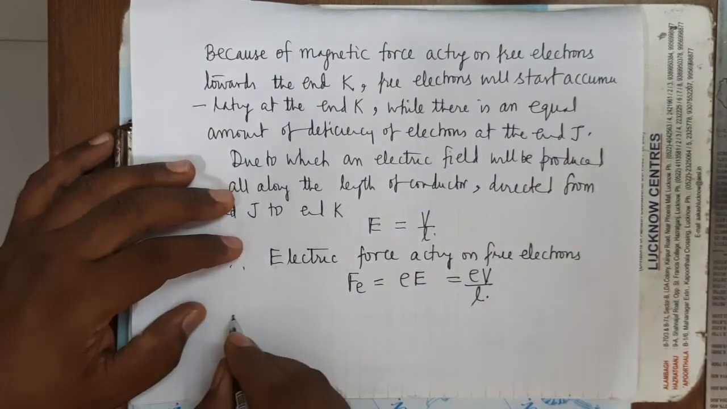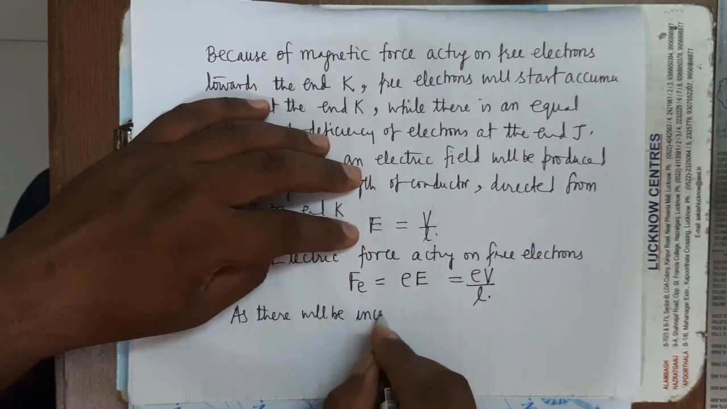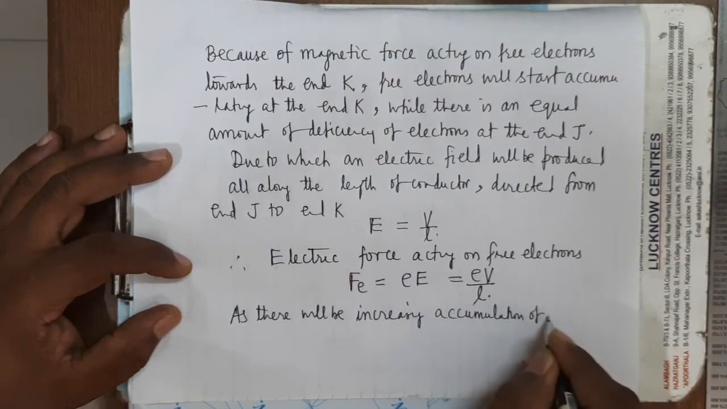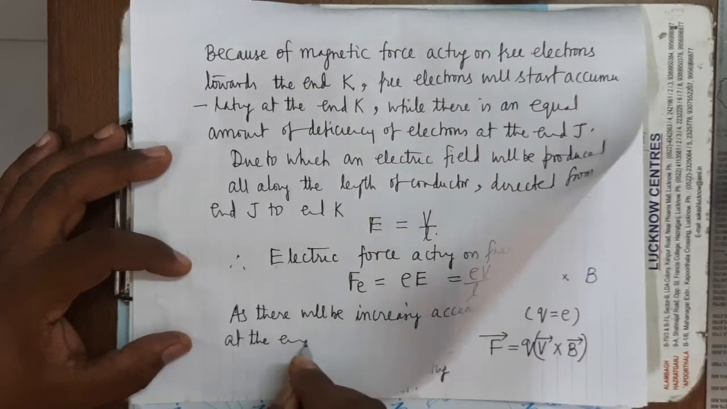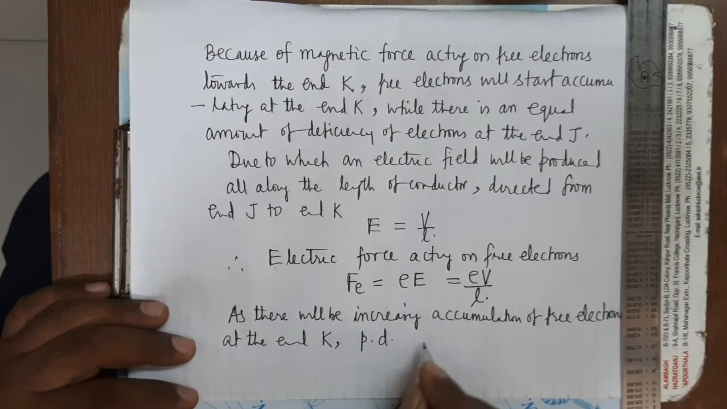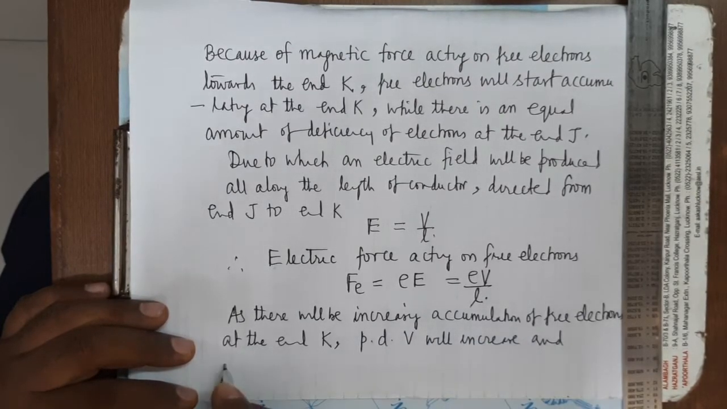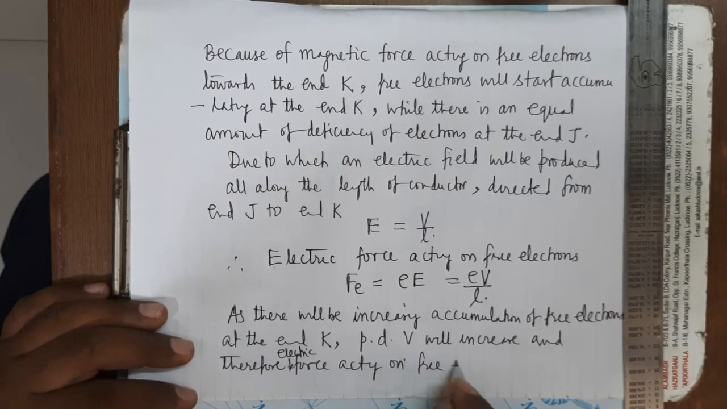It's clear. As there will be increasing accumulation of free electrons at the end K, the potential difference V will increase, and therefore the electric force acting on free electrons will also increase.